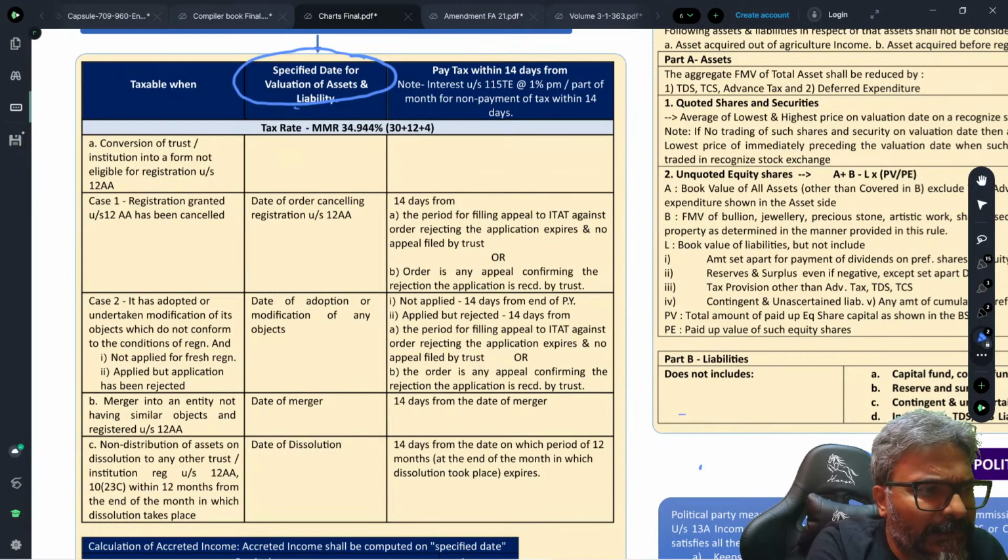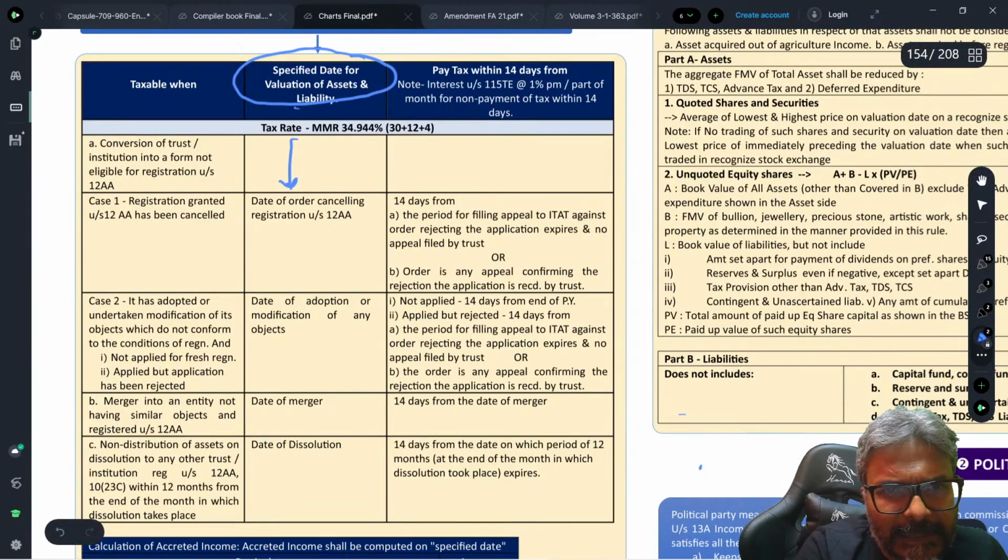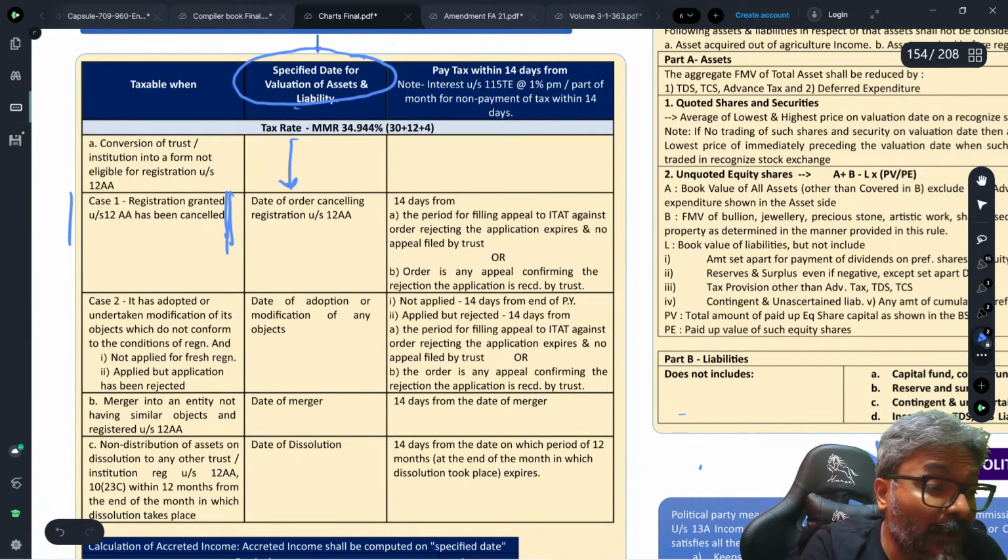So friends, in this context, these are the dates: the date when the registration which was granted was cancelled, because no longer am I doing this activity at all, students.